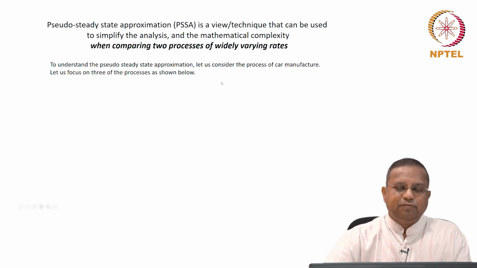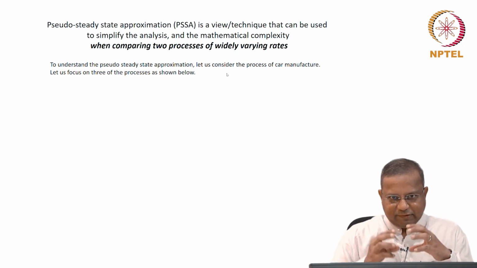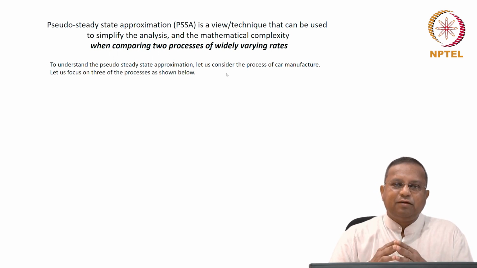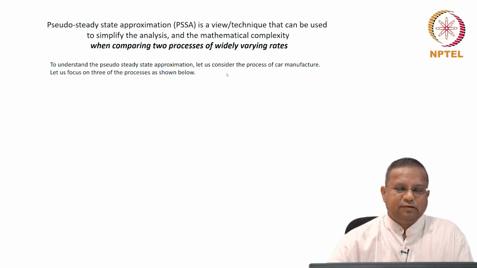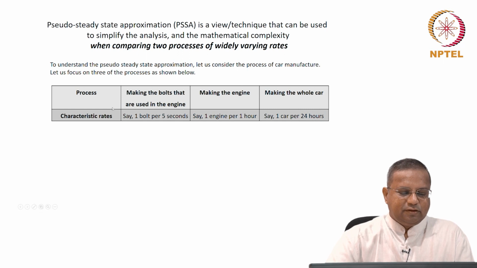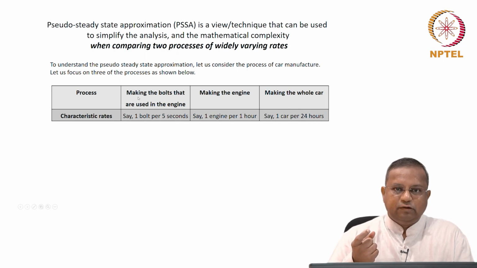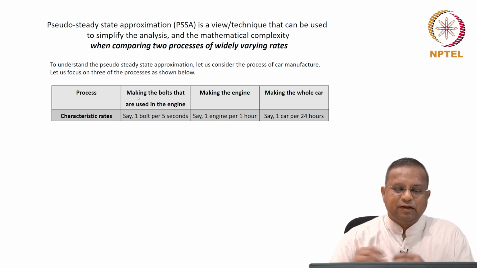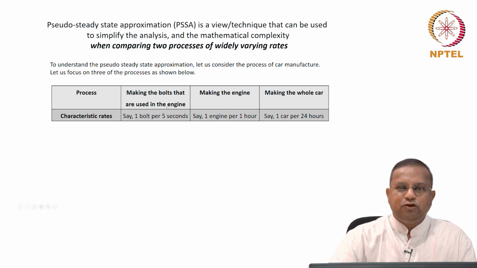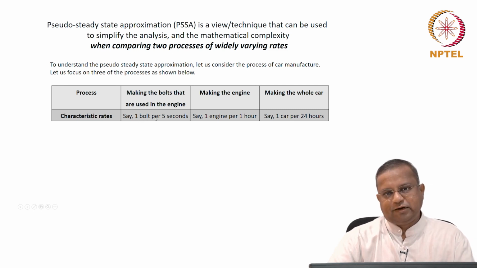To understand the PSSA better, let us consider the process of some parts in a car manufacture process. We are going to focus on three processes. They are the process of making bolts. These bolts, probably thousands or more than that, are used in a typical internal combustion engine based car. So, making bolts that are used in the engine especially, and the characteristic rate of making the bolt is 1 bolt in every 5 seconds, let us say.